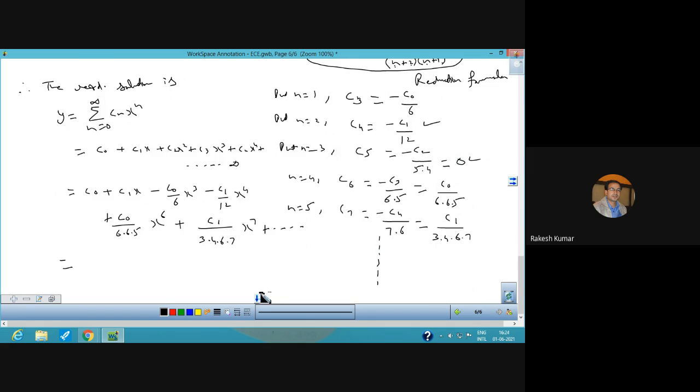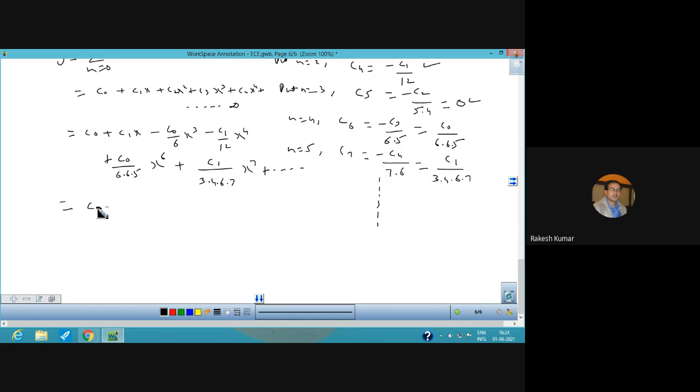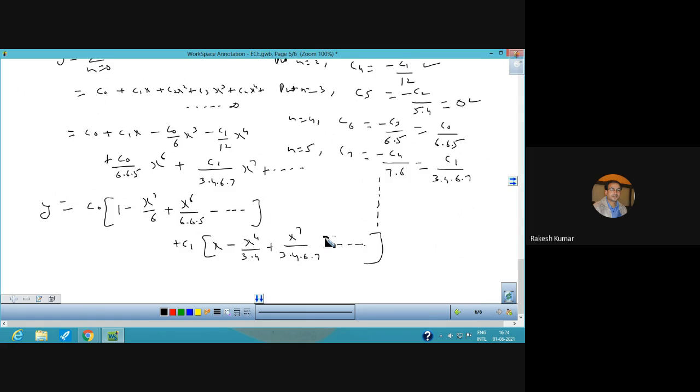Now, in this solution, the terms containing C naught can be taken common. So 1 minus x cube over 6 plus x raised to power 6 over 6 into 5 and so on. Similarly, you can take C1 common, and x is there, minus x4 upon 3 into 4, x7 upon 3 into 4 into 6 into 7 can be written. Now this is your value of y.